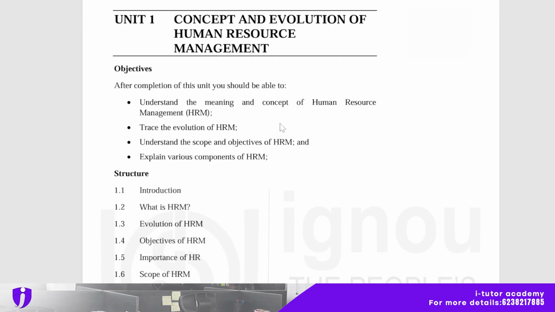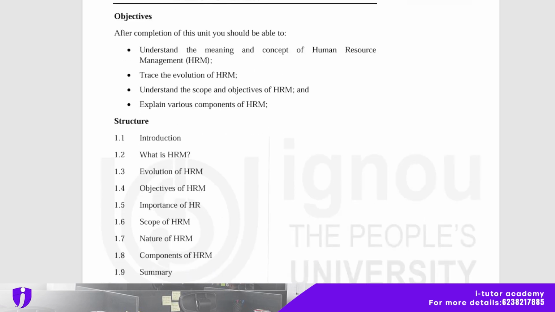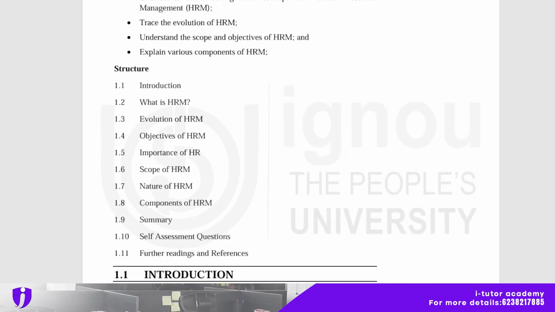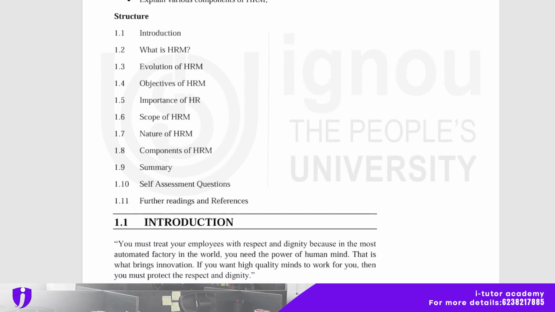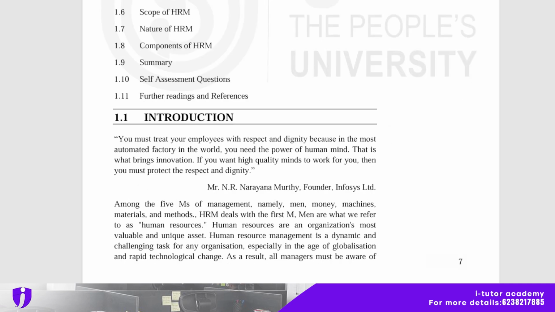After completion of this unit, you should be able to understand the meaning and concept of human resource management, trace the evolution of HRM, understand the scope and objectives of HRM, and explain various components of HRM. The structure of this unit is: introduction, what is HRM, evolution of HRM, objectives of HRM, importance of HR, scope of HRM, nature of HRM, components of HRM, and summary and self-assessment questions.